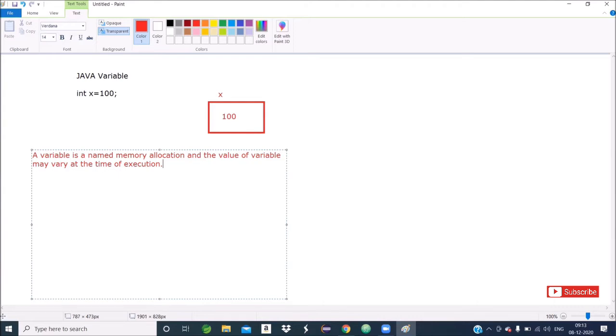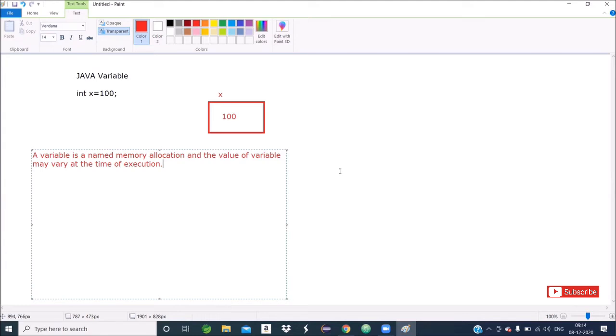So the value of a variable is not fixed. The value of a variable may vary at the runtime. I hope you got the clarity. So a variable means simply a memory, a memory having a name. That's why I wrote named memory allocation.